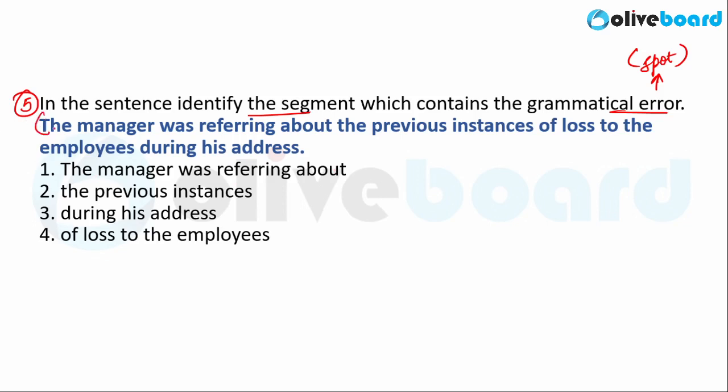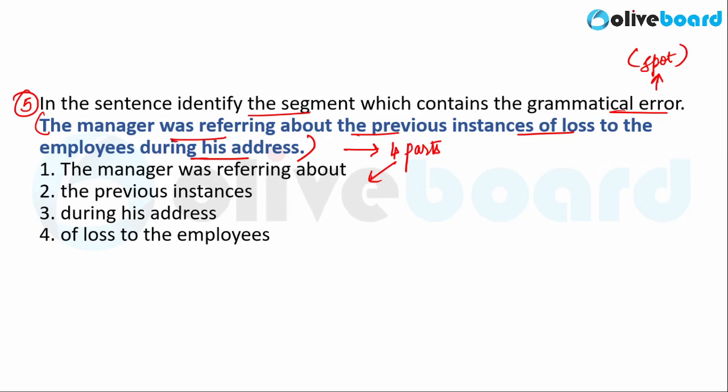So the sentence here says the manager was referring about the previous instances of loss to the employees during his address. So the sentence is divided into four parts, and those four parts are listed in the four options that are given to you. The manager was referring about the previous instances of loss to the employees. Read the sentence very carefully. This is a very easy question. I am sure most of you will be able to spot the grammatical error.